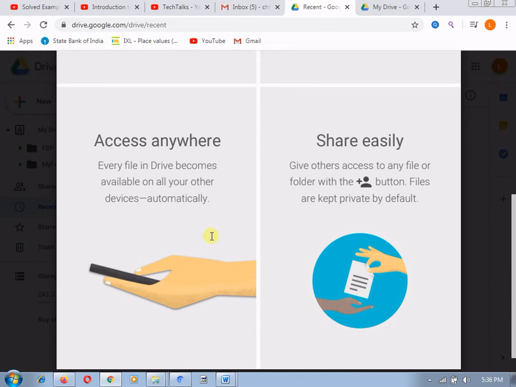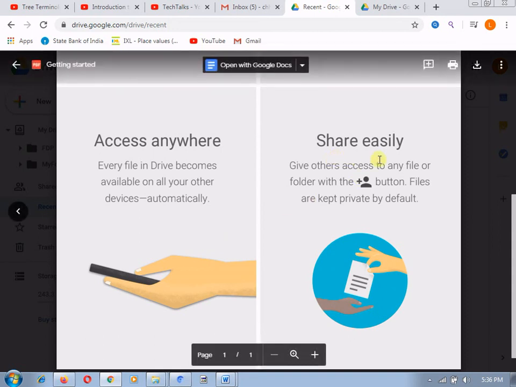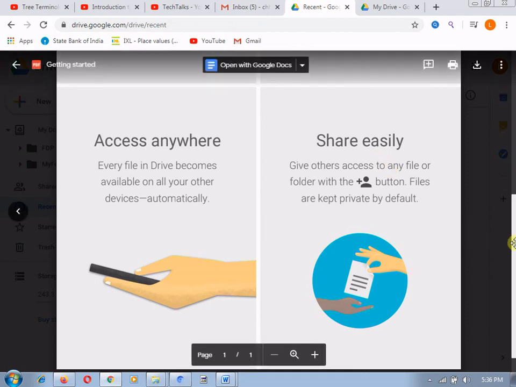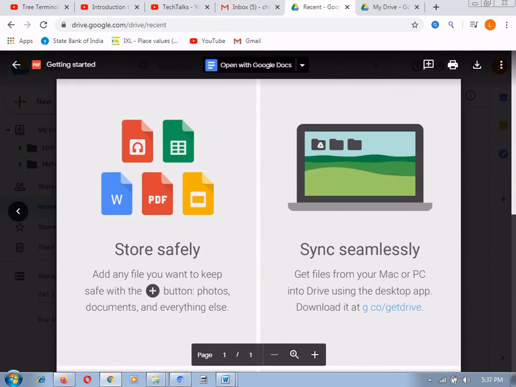The only thing is that an internet facility must be available with you, and if it is available, you can access this data anywhere and share it easily with any person. You can share it through mails, or with the help of shareable links as well. So in this way we can use this Google Drive.